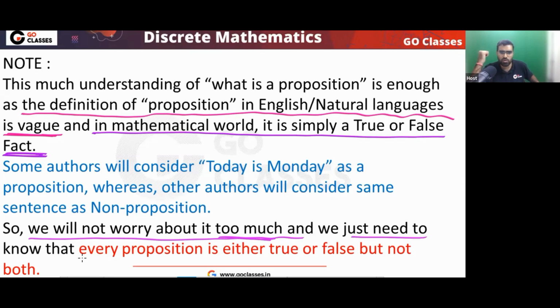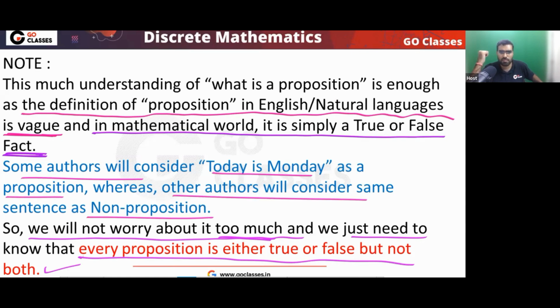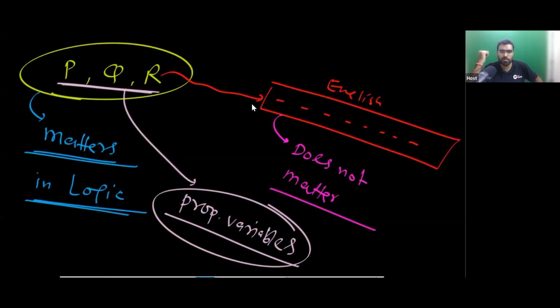You just need to know that every proposition is either true or false, but not both. This is what you need to know. Some authors will consider "today's Monday" as a proposition. Other authors will not consider it. Now, let me show you a dumb question.